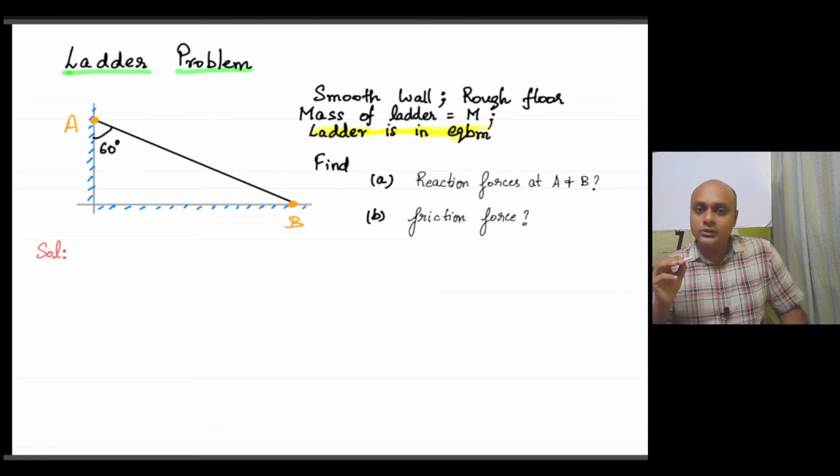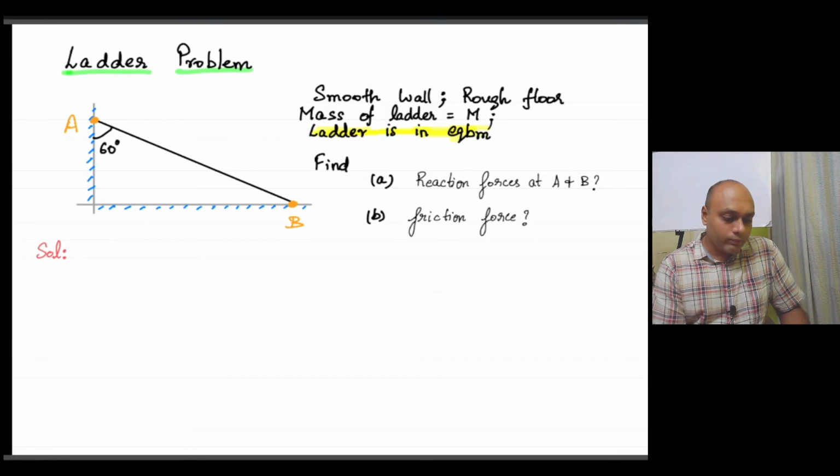If a rigid body is in equilibrium, you can take torque about any point and equate it to 0. So this rigid body, which is a ladder in this case, is in translational equilibrium as well as in rotational equilibrium. So let's just make the free body diagram for the ladder.